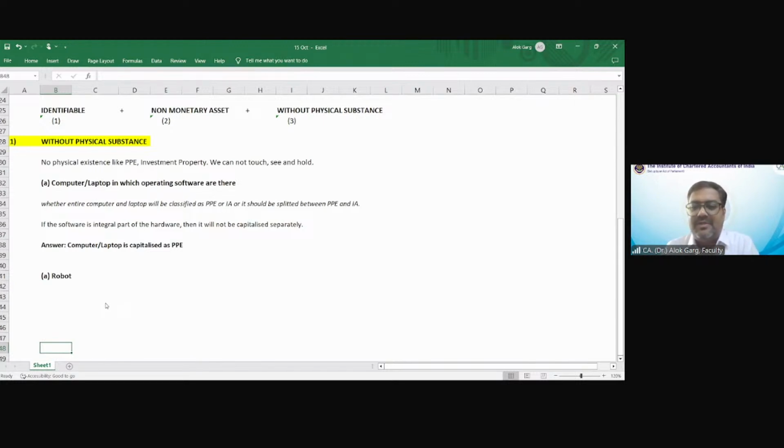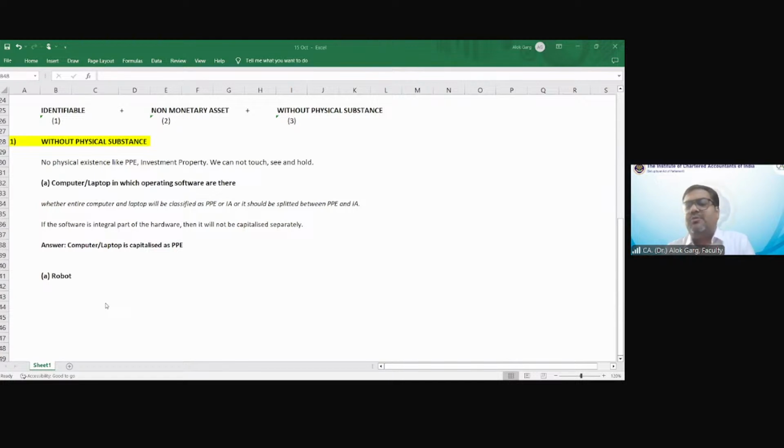What about the other students? Khushi is saying intangible asset. And Hemant is saying, yes, sir, it is an AI software, an artificial intelligence software.